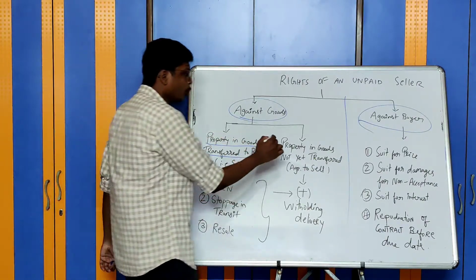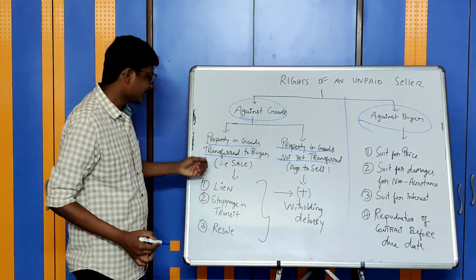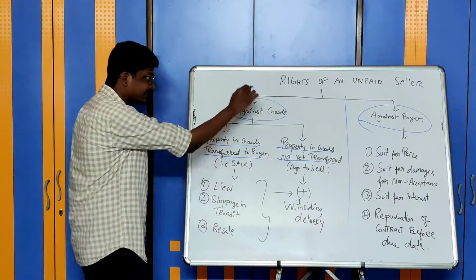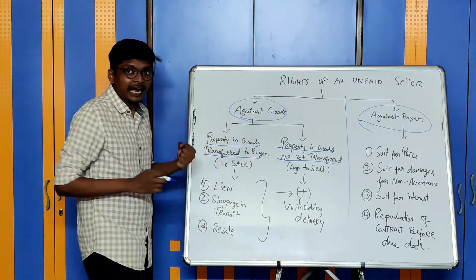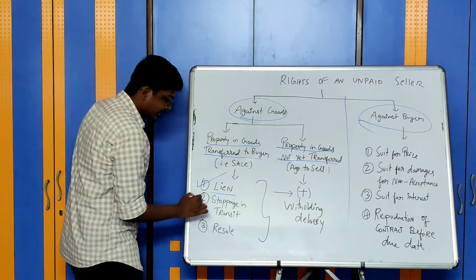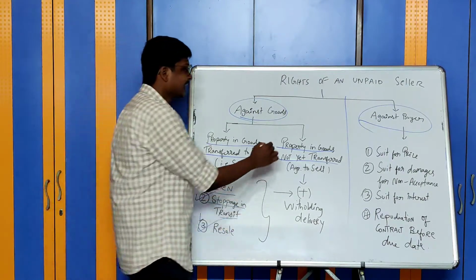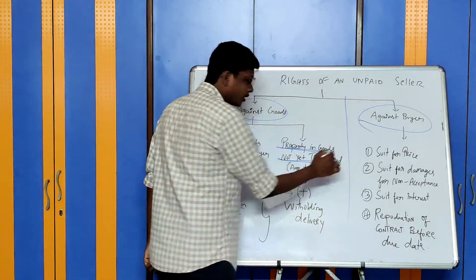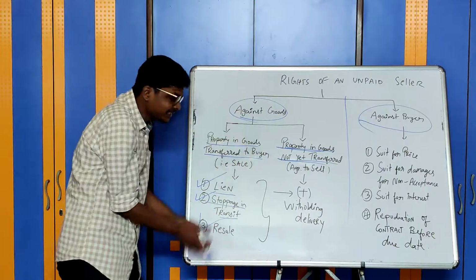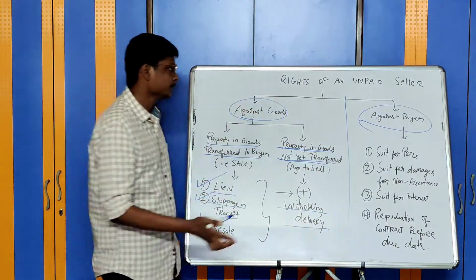One case, ownership, property in the goods is transferred to the buyer. Another case, property in the goods is not yet transferred to the buyer. Where ownership is transferred, the unpaid seller has three rights: right of lien on goods, right of stoppage in transit, and right of resale of those goods. In case where property in goods is not yet transferred, the unpaid seller has all these three rights plus one more new right, withholding of delivery.